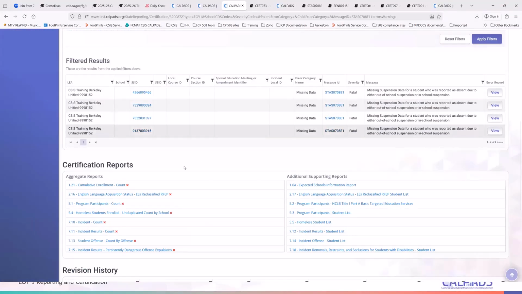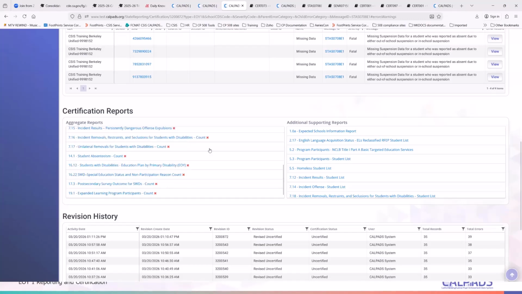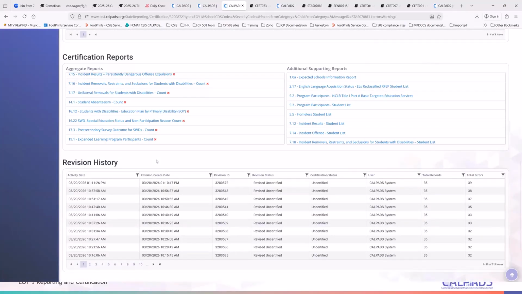So when all of those errors are cleared, you then go ahead and review each of these reports, send this out to your data stakeholders, as I've mentioned earlier. Once you have a green light on those, ensure that the reports have a green check mark. And once all of these reports have a green check mark, just check the box that will appear here stating that all of the data that you've reviewed are accurate and all of the reports are accurate. And then once you check that box, the LEA approval button will appear here, which will then notify the SELPA that your data is ready for their review.